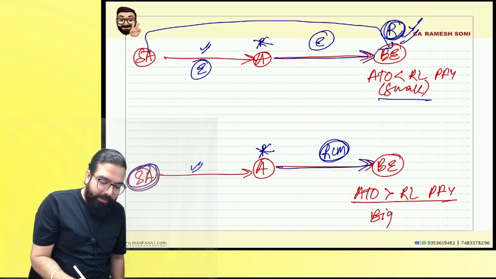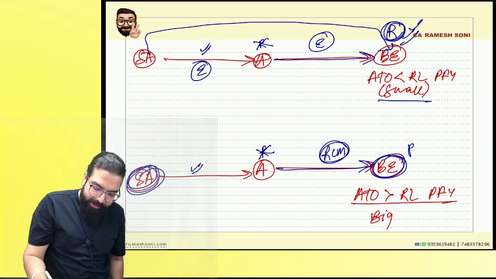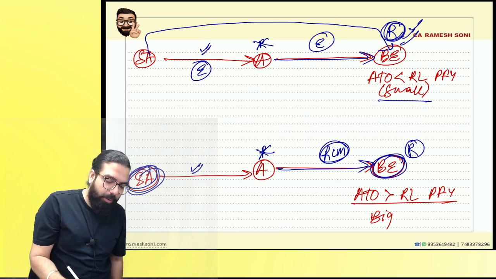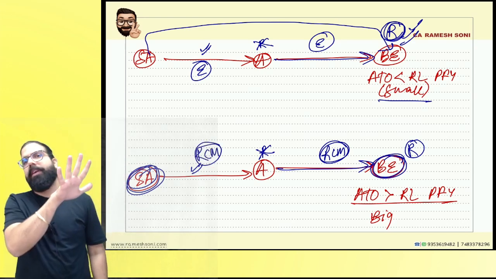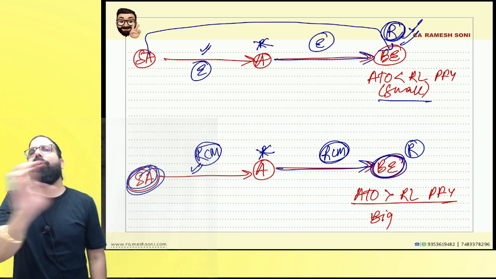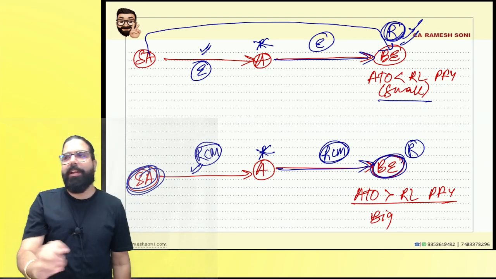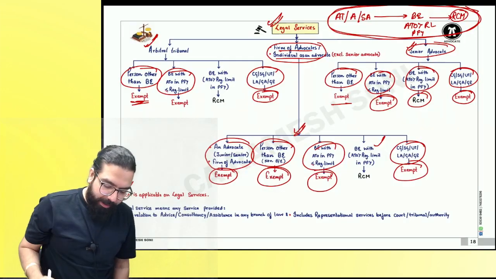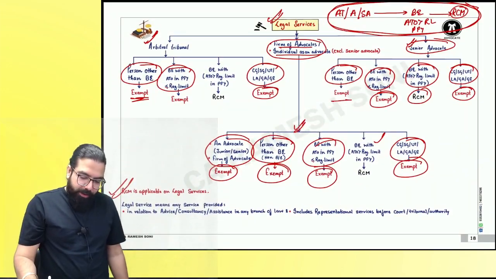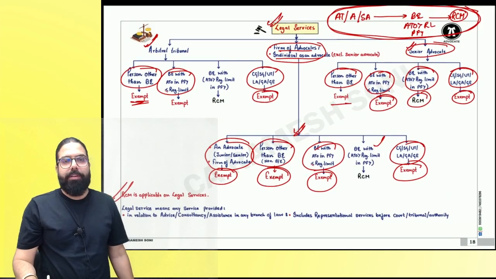The senior advocate is giving services to a business entity. He is the recipient, correct? The business entity is big. What will happen? In both the cases RCM, in both the cases exempt. This is my opinion. There are a lot of litigations in this matter, but still, this is my opinion from my point of view. Can I go ahead, everyone? Chalo, please come back. We are done with your legal services.